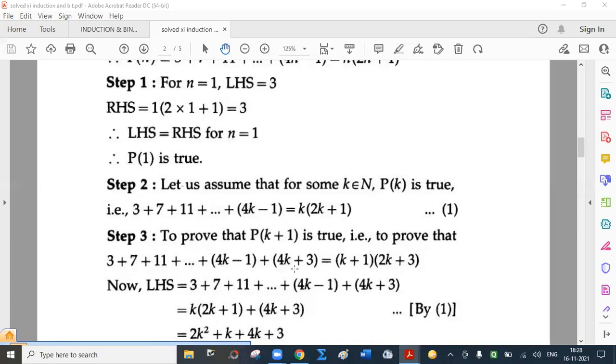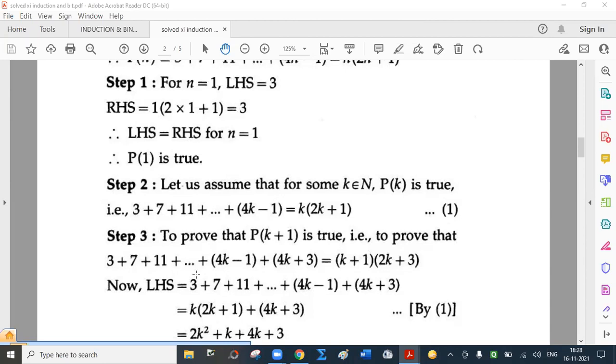I hope you understand this. Here they have omitted that step. It is better if we write that. See, these terms as they are. Now replace k by k plus 1. So 4 into, in bracket, k plus 1. So 4k plus 4 minus 1. That is why they have directly written 4k plus 3 equal to, on the right hand side also, k plus 1 into 2 into k plus 1 plus 1. That is 2k plus 2 plus 1. So 2k plus 3. When we write this, we will mention that step also.